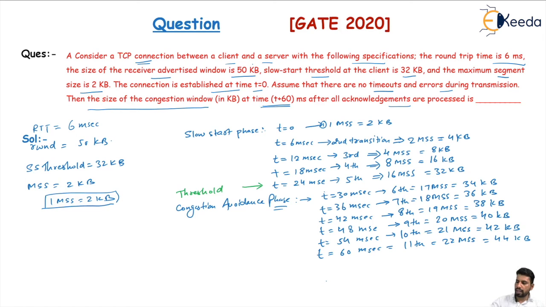And this question is asking for t plus 60 milliseconds, where t is 0, so that equals 60 milliseconds.